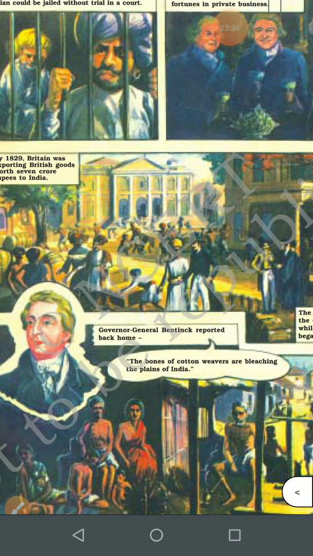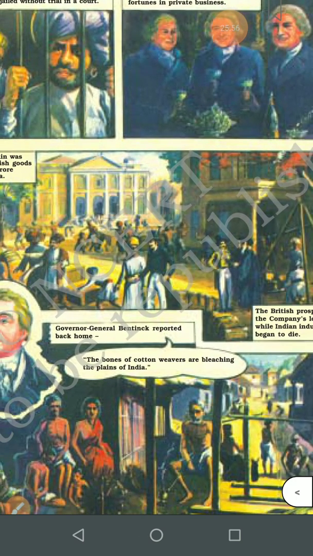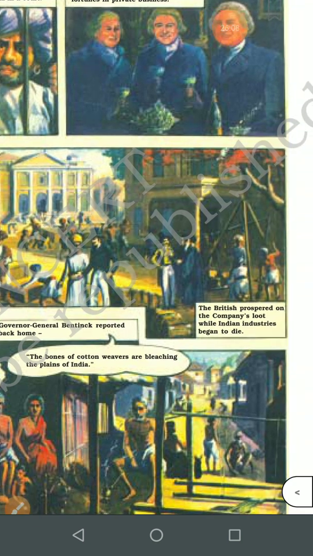Governor General Bentinck reported back home. Now children, Lord Bentinck was appointed as Governor General and he was called back home. The bones of cotton weavers are bleaching the plains of India. Now children, he did not like what was happening to the cotton weavers. India was a good exporter of cotton. He is telling that their bones are bleaching the plains of India.